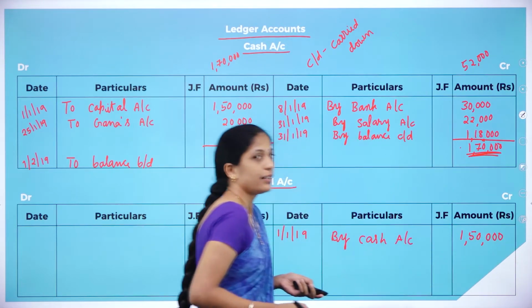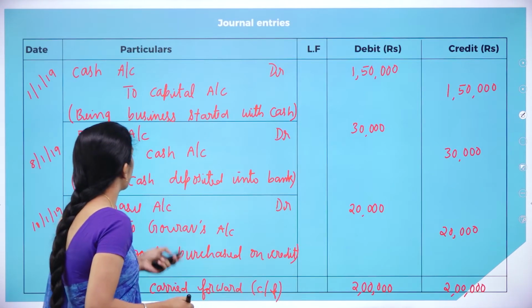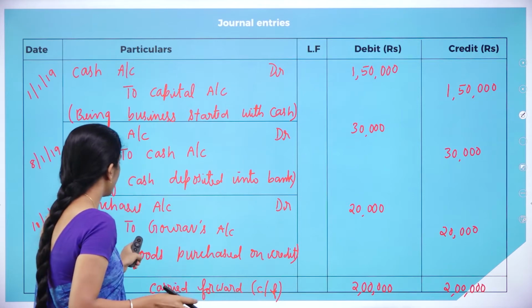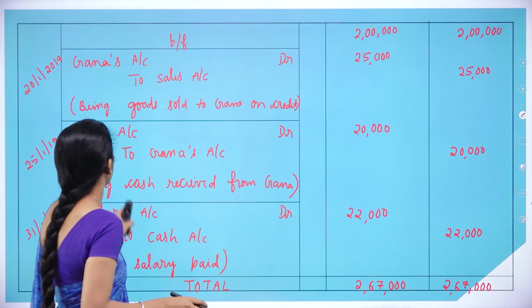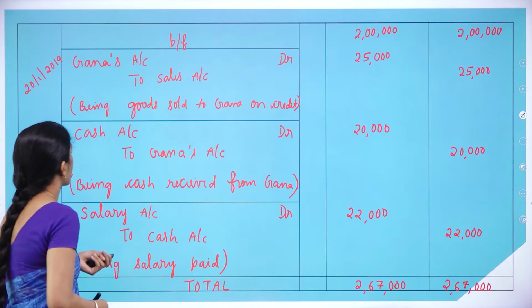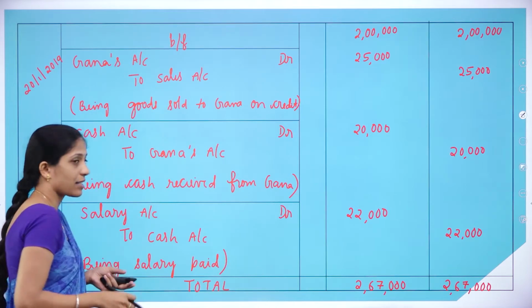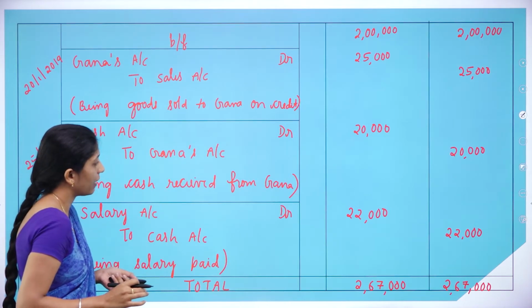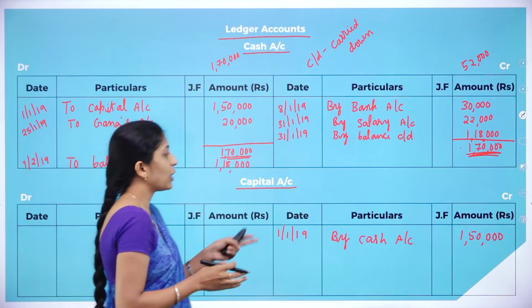Now see the journal entry whether there is any other capital account. In the second entry there is no, in the third entry there is no capital account, in the fourth entry also there is no capital account, fifth entry, sixth entry there is no capital account. So now we are having only one entry.